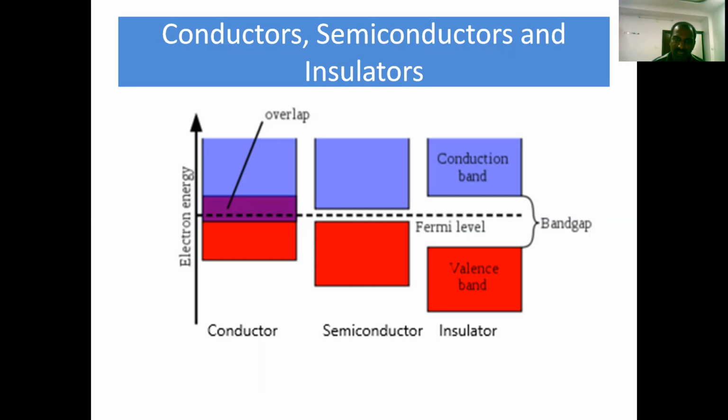In case of conductors, the conduction band and valence band overlap with each other and there is no energy gap. Here the value of the energy gap is exactly zero. Why? Because conductors are electropositive elements, so we have a large number of free electrons. That's why the regions are completely filled, and as a result the two regions are overlapped. There is no scope for an energy gap. So if you apply any external source, electrons in the valence band are very easily excited to the conduction band because of no energy gap. As a result, high mobility is noticed, and the conductivity of a conductor is very, very high.